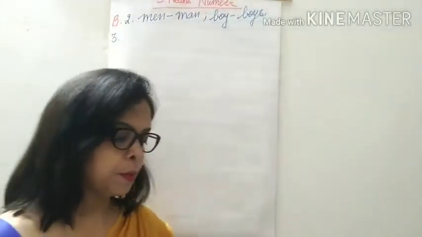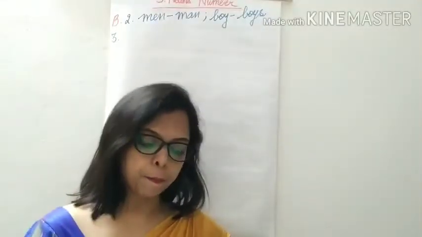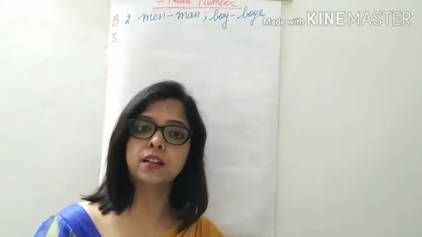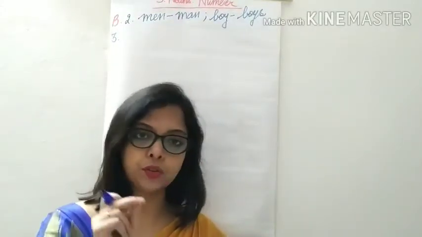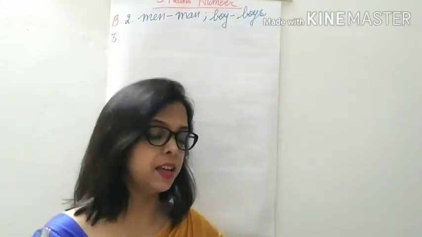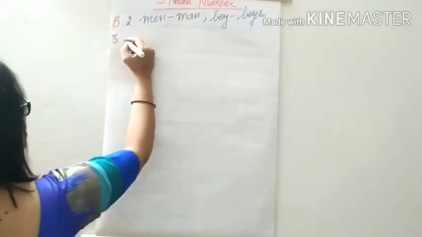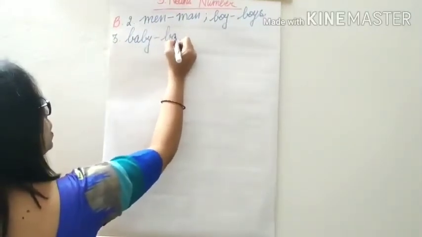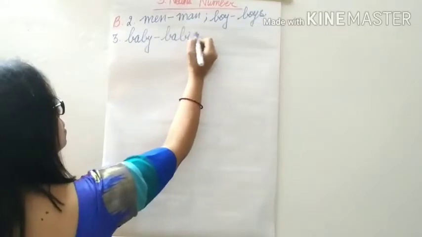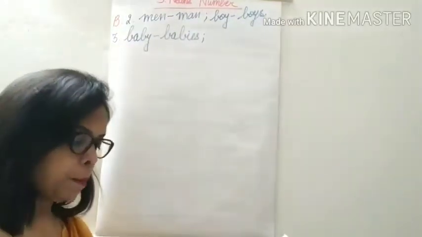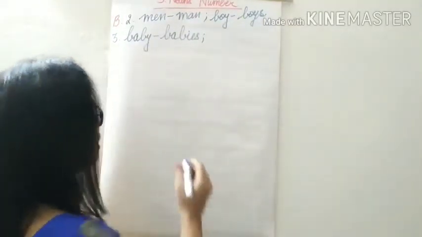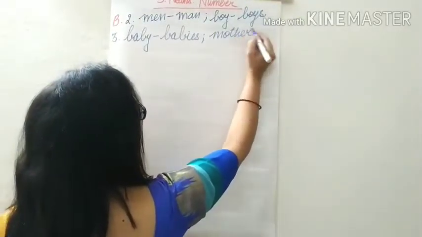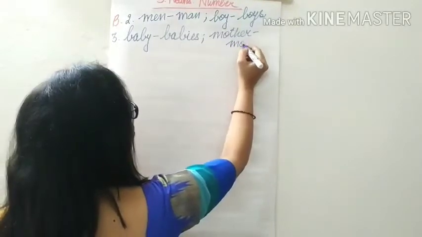Next is the baby was playing with its mother. Baby, see children, again ending with Y, and before that it is a consonant. So we drop Y and we add IES. So baby becomes babies. B-A-B-I-E-S, babies. Mother, simply we will add S, M-O-T-H-E-R-S, mother becomes mothers.